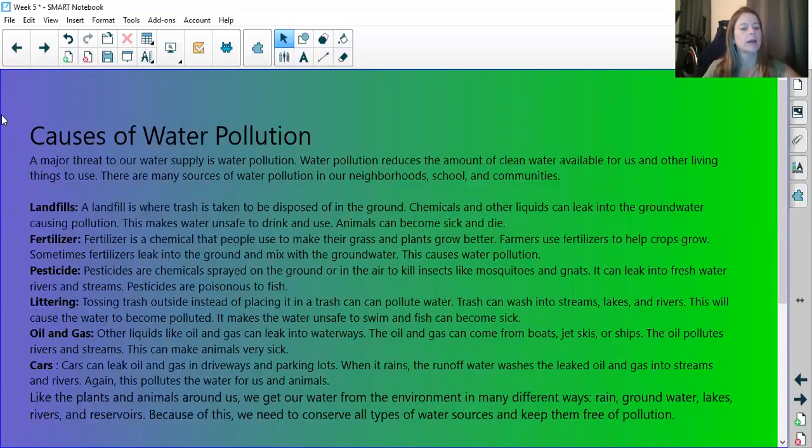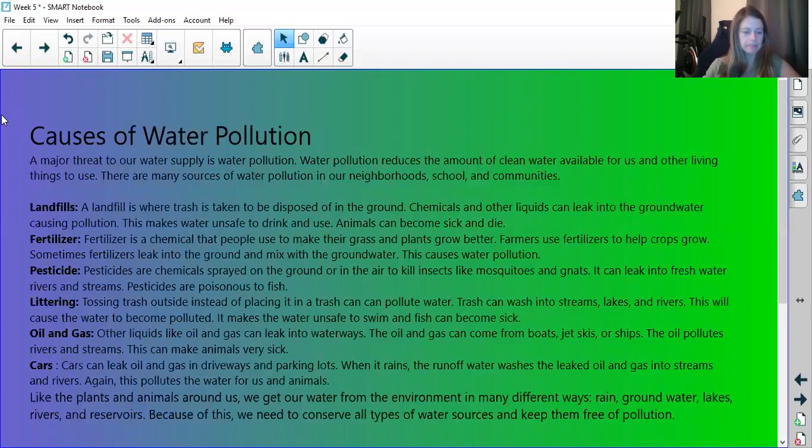Fertilizer. Fertilizer is a chemical that people use to make their grass and plants grow better. Farmers can use fertilizer to help crops grow. Sometimes fertilizer leaks into the ground and mixes with the groundwater. This causes water pollution. Pesticides. Pesticides are chemicals sprayed on the ground or in the air to kill insects like mosquitoes and gnats. It can leak into freshwater rivers and streams. Pesticides are poisonous to fish, so when it leaks into the water, it's really bad.